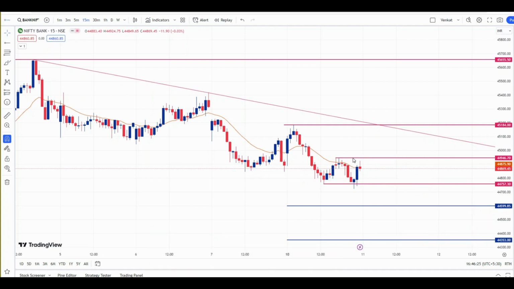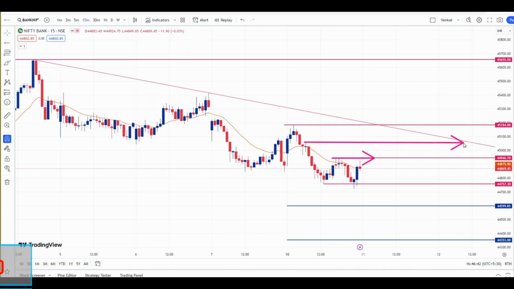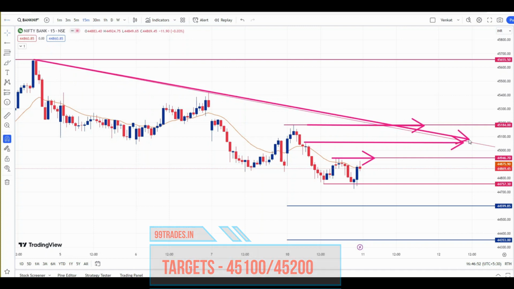On the upside, there is not very big room. Even if anyone wants to plan a long, they can plan a long above this level, but only with half quantity. That is, above 44,950, one can plan a long position. The first target will be 45,100, and the second target will be this swing high, that is 45,180.